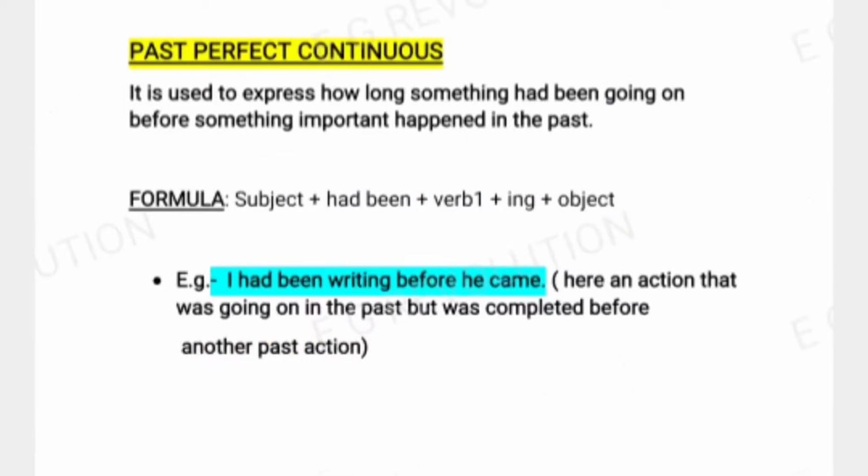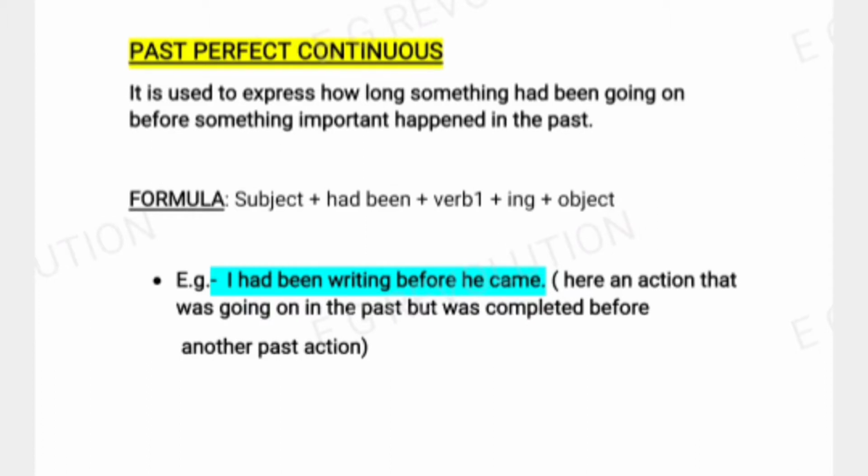Now, come to the past perfect continuous tense. It is used to express how long something had been going on before something important happened in the past. Here, the formula is subject plus had been plus verb 1 plus ing plus object. Our first example is: I had been writing before he came. Here, an action was going on in the past but was completed before another past action.